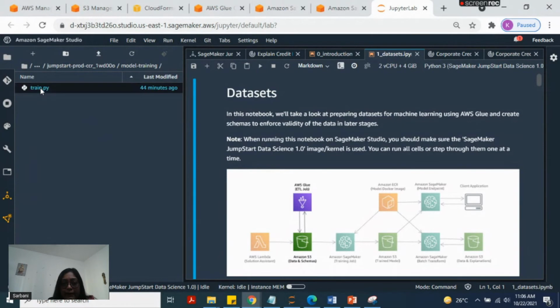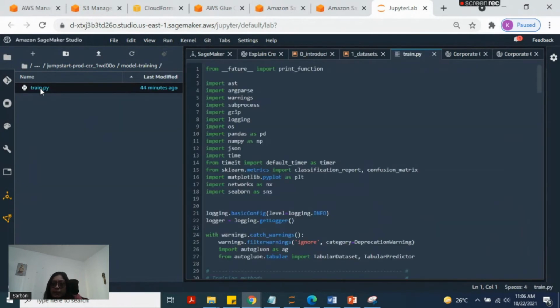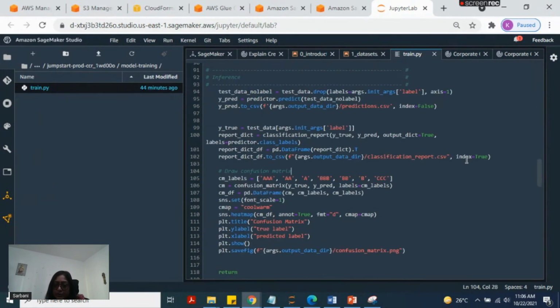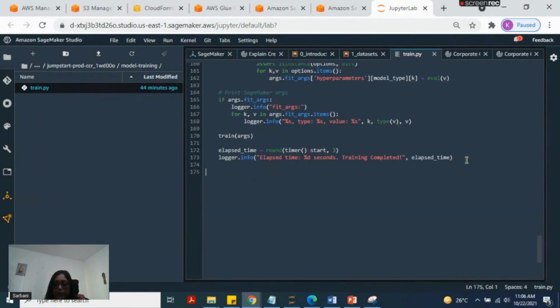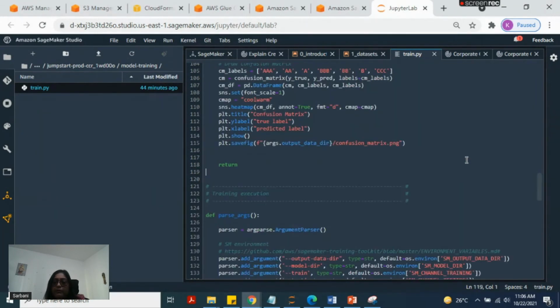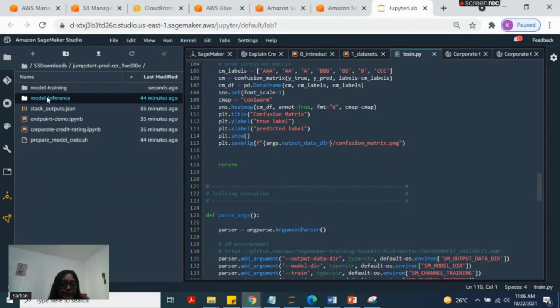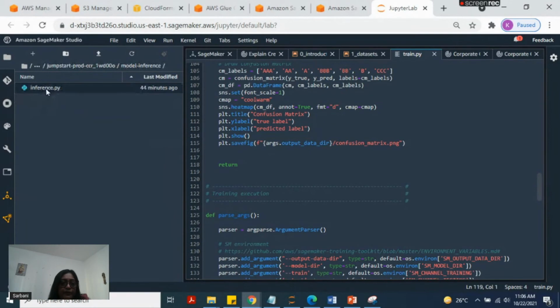So train.py is the actual Python code where we write our code for model training. If we want to run our own model, we have to change this code, whatever model and whatever data we want to use. Then another place you can look at is model inference, which is for the endpoint. We'll go there later.